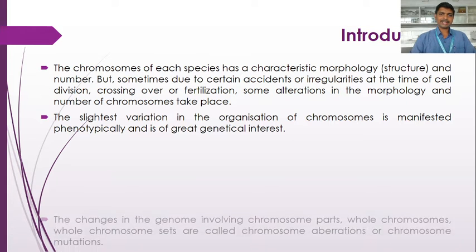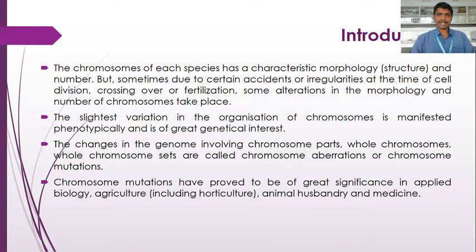So this change is studied under chromosomal aberrations.